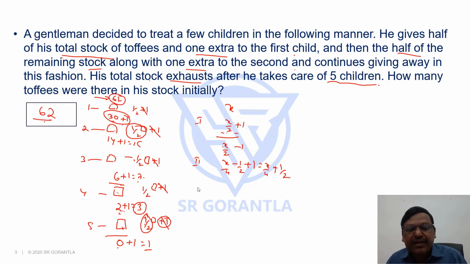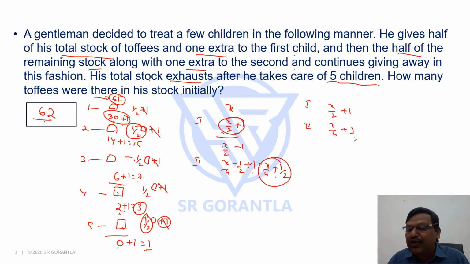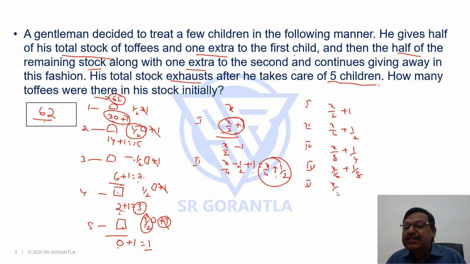Like that, if you keep writing the series, you can try for one more child. To the first child he has given x by 2 plus 1. To the second child he is giving x by 4 plus 1 by 2. To the third one, if you see the sequence, he will be giving x by 8 plus 1 by 4. To the fourth one, he will be giving x by 16 plus 1 by 8, and to the fifth child it will be x by 32 plus 1 by 16. If you want, you can check one or two more examples, because we cannot afford to write all 5.